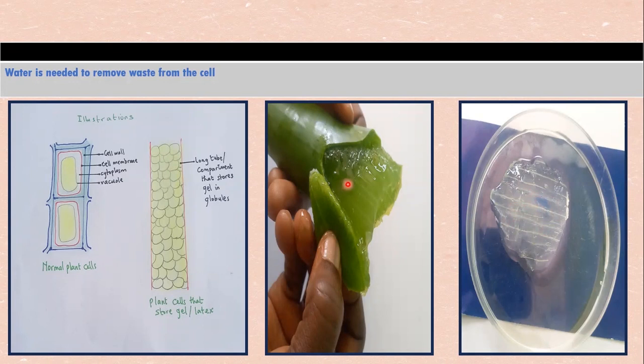The gel is 95% water. So if water wasn't there, how could the gel be stored in these compartments? And this is it. It's a compartment that stores the gel, and the gel is stored in globules. And as we said, 95.5% of water. So water is very, very important to remove waste from the cell.